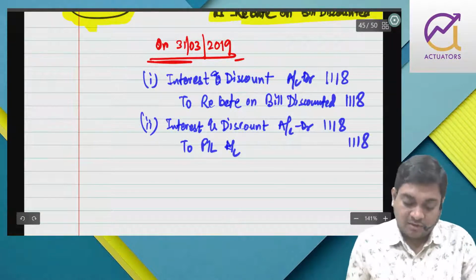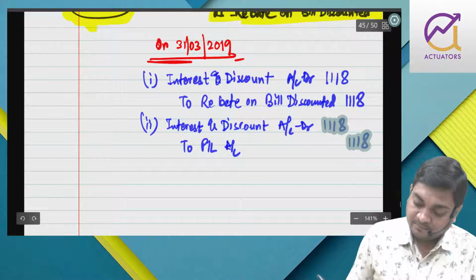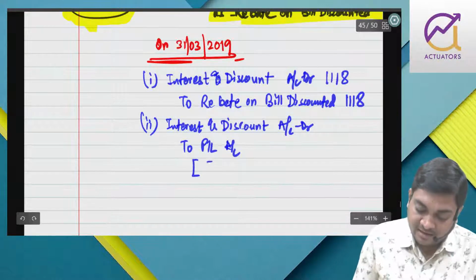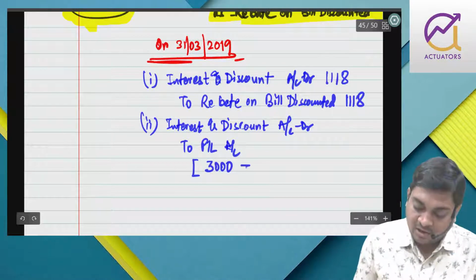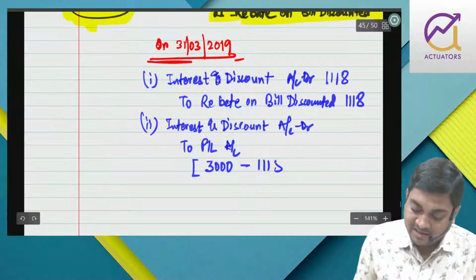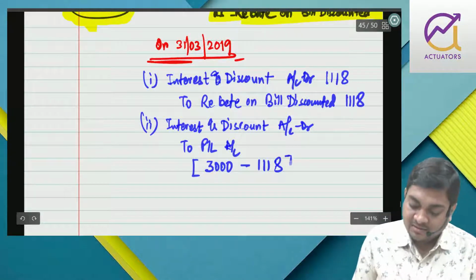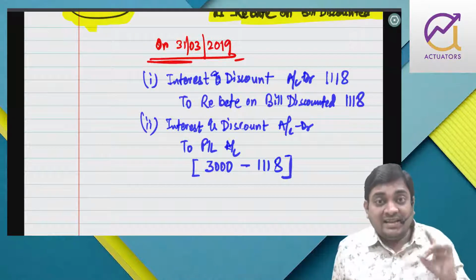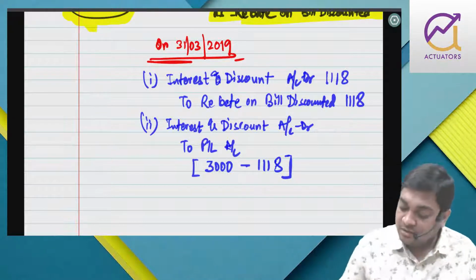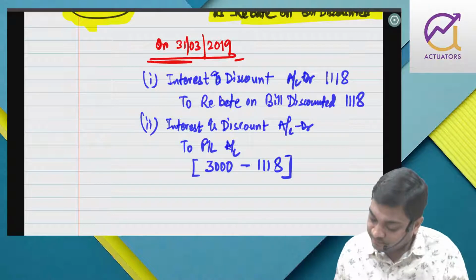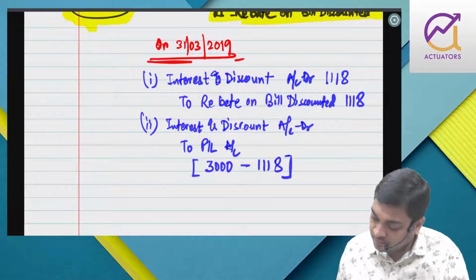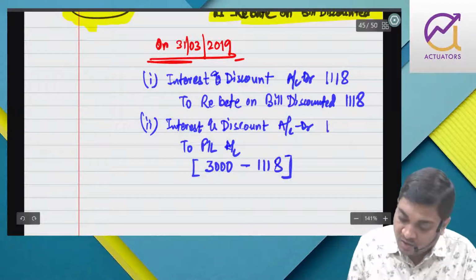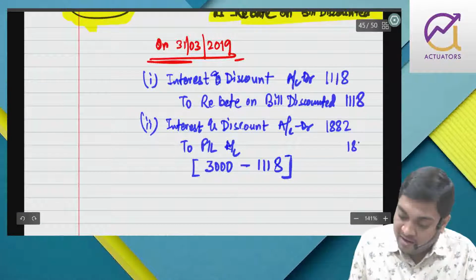Sorry, the total is 3000. Out of that, 1118 is rebate. So what is remaining? 1882.